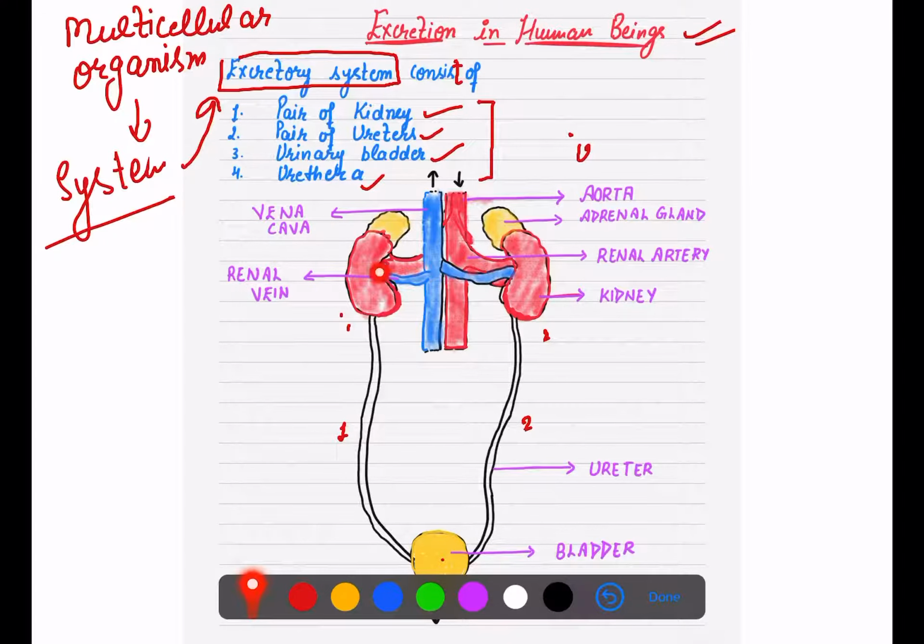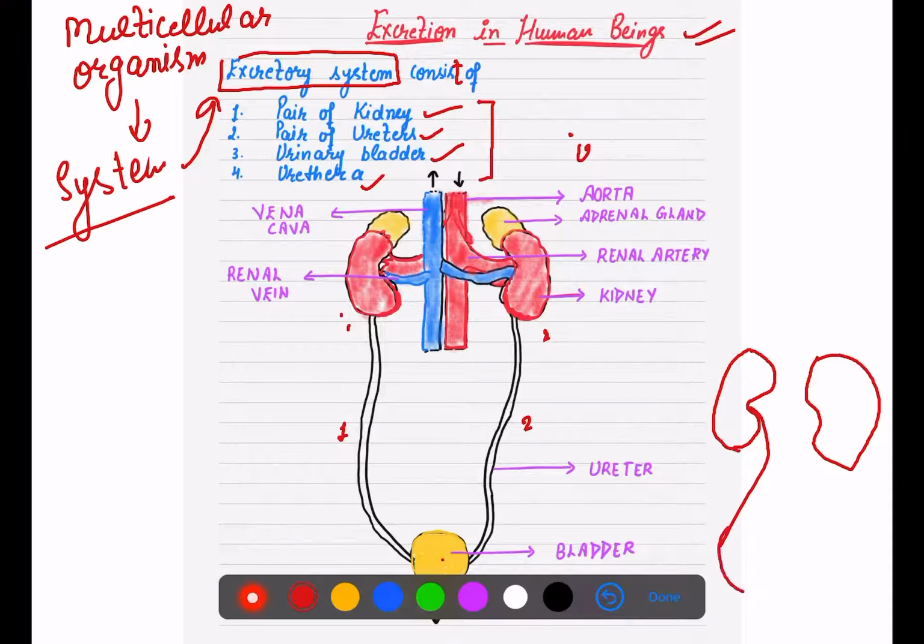Now, as you can see, there is a notch, that is a depression. It is not a straight structure, it is a depression inside. This is how a kidney looks. Now from this depression, the ureter arises, as well as the vena cava and the aorta. So as you can see, this blue vena cava is arising from this depression, the inner area.